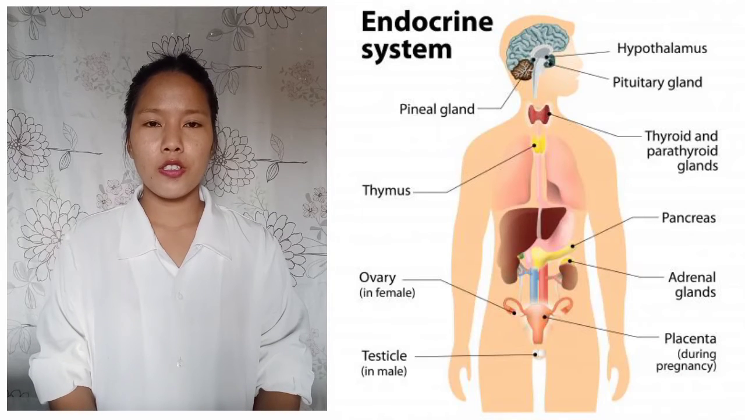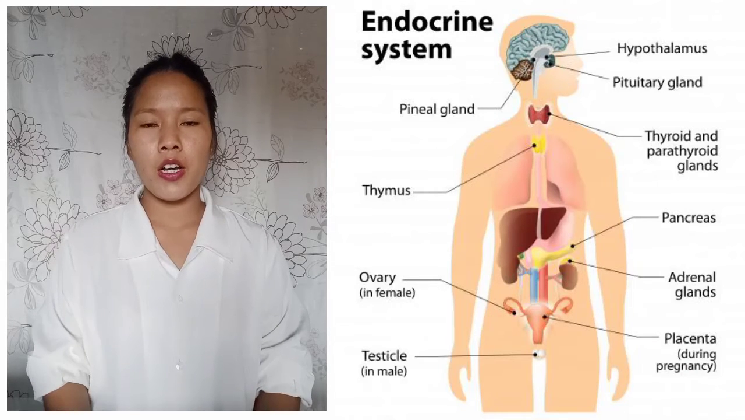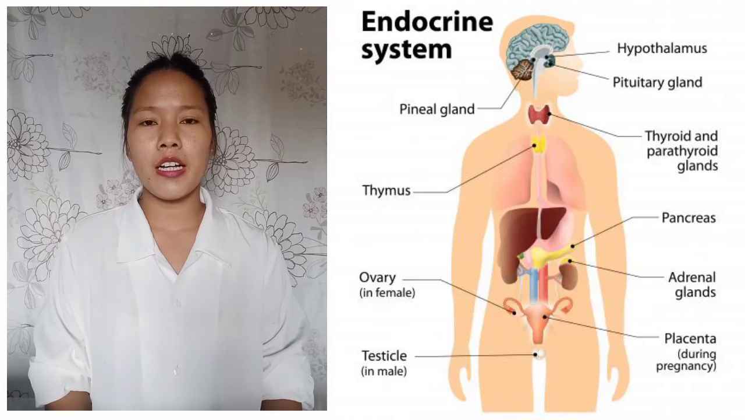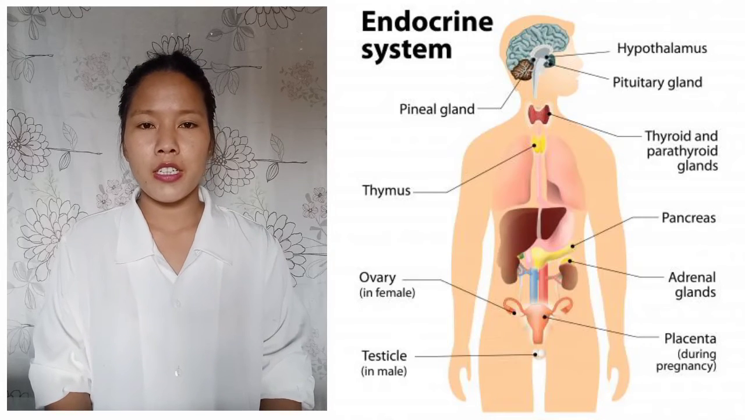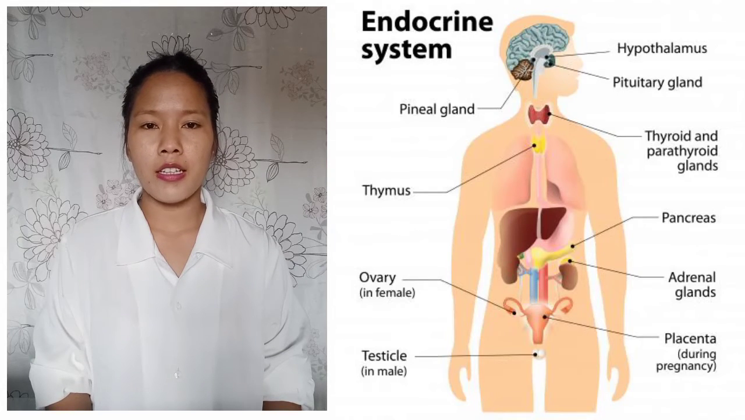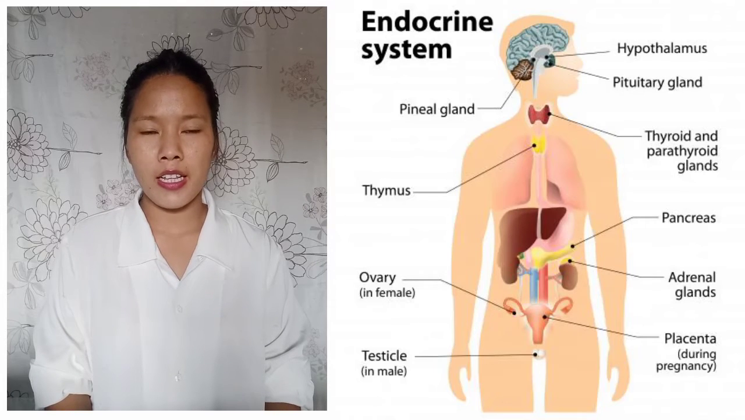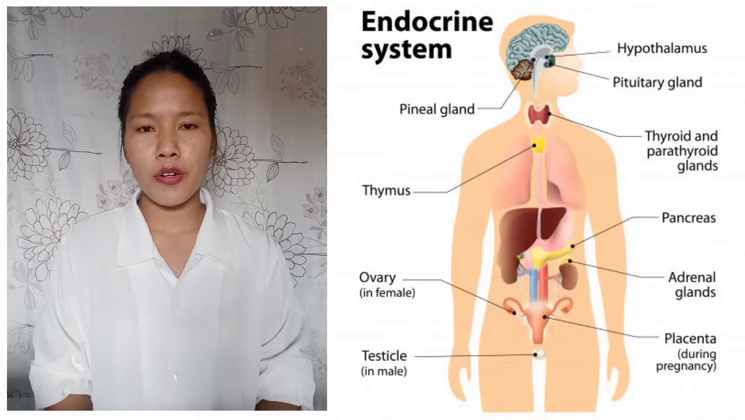Hello students, today in this video we will learn the remaining glands under the endocrine system. In the previous video, we studied three glands: the pituitary gland, thyroid gland, and adrenal gland. Now we already know what the endocrine system is.